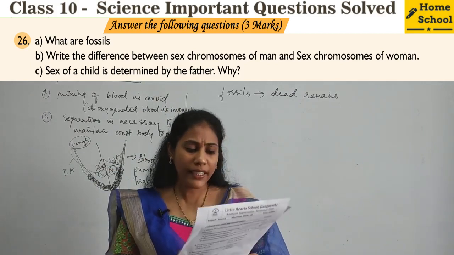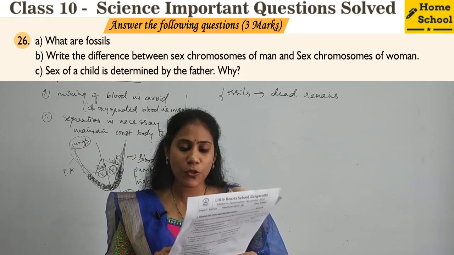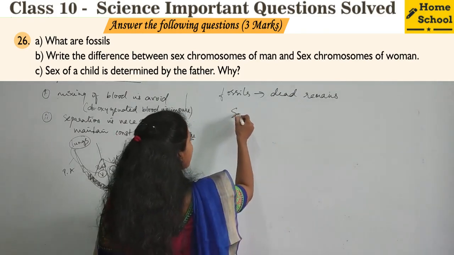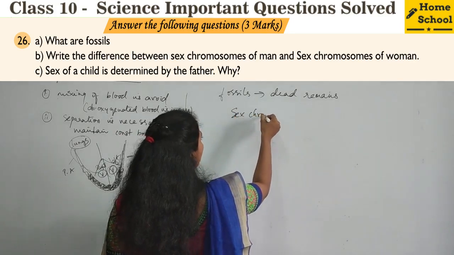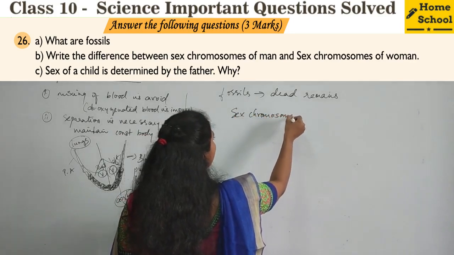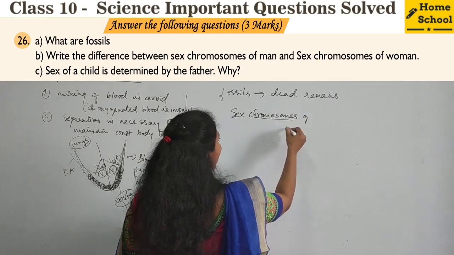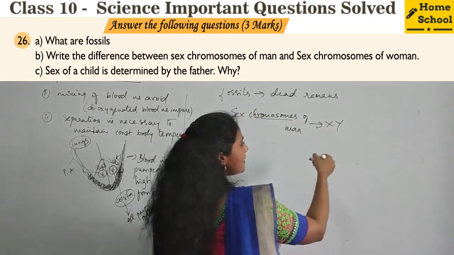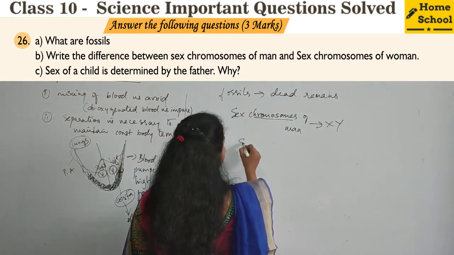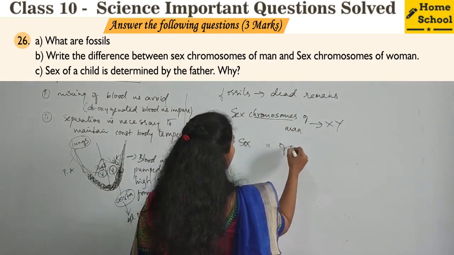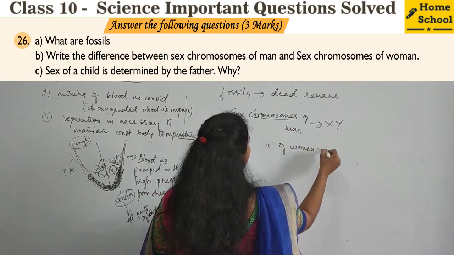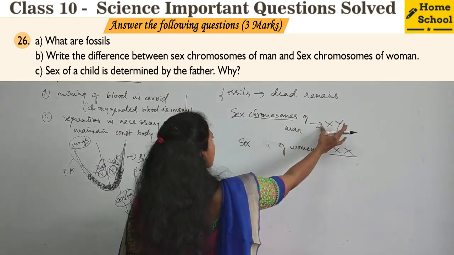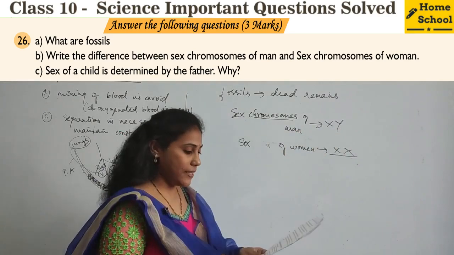Second sub-question: what is the difference between the sex chromosomes of man and the sex chromosomes of woman? How do you indicate the sex chromosomes of man? It is XY. The alleles are different. And in the sex chromosomes of women, you have the same type of alleles, actually XX. So this is what you have to represent.